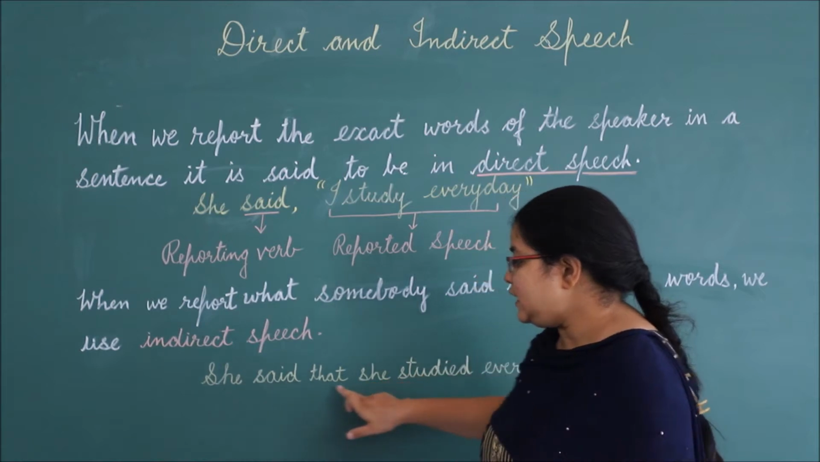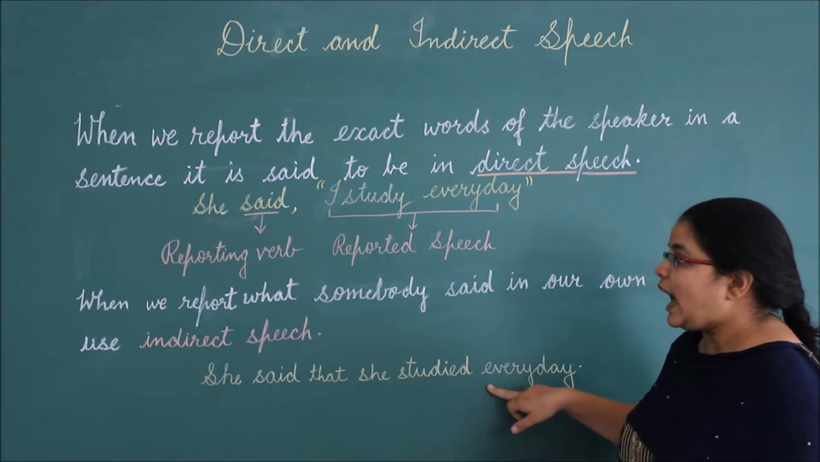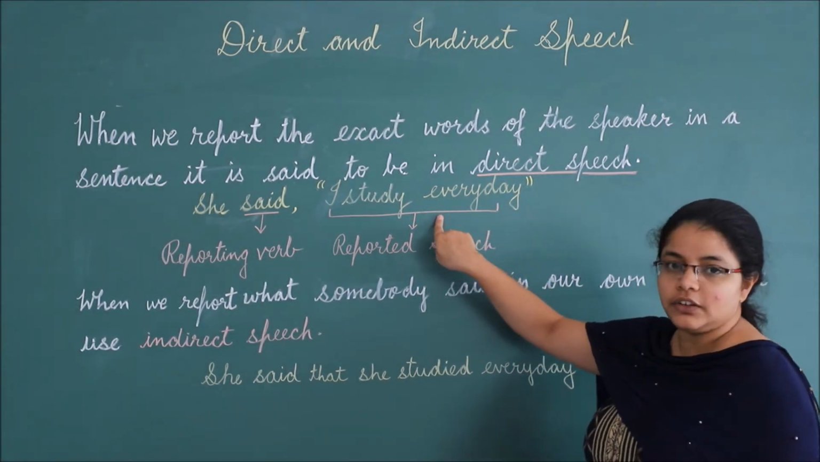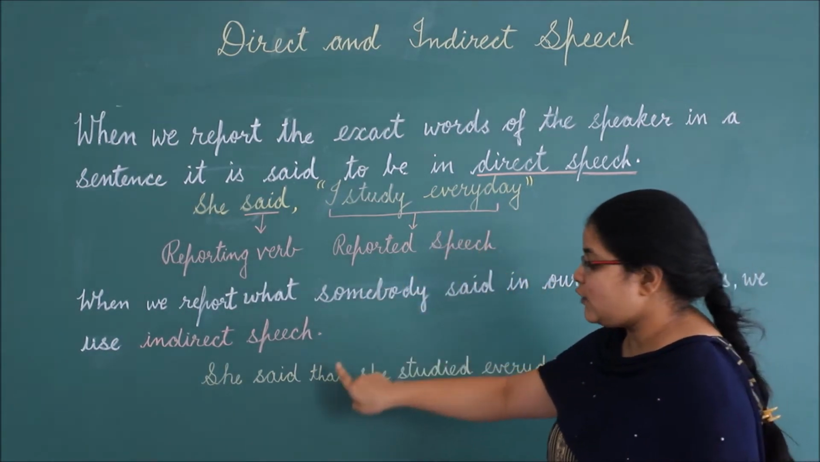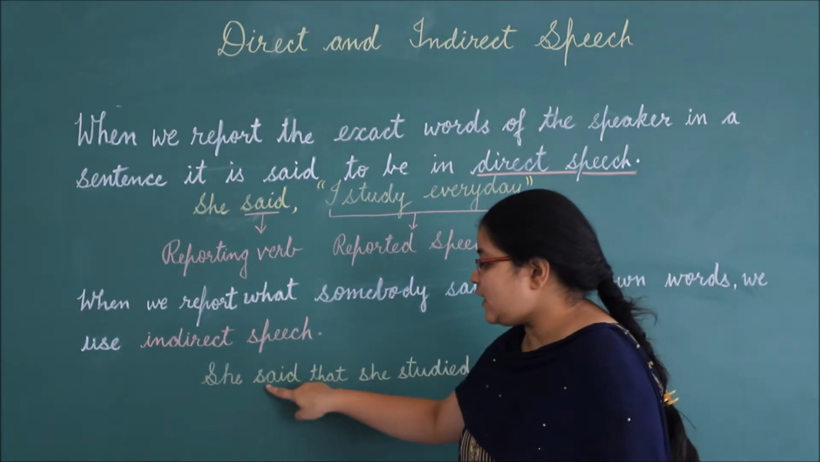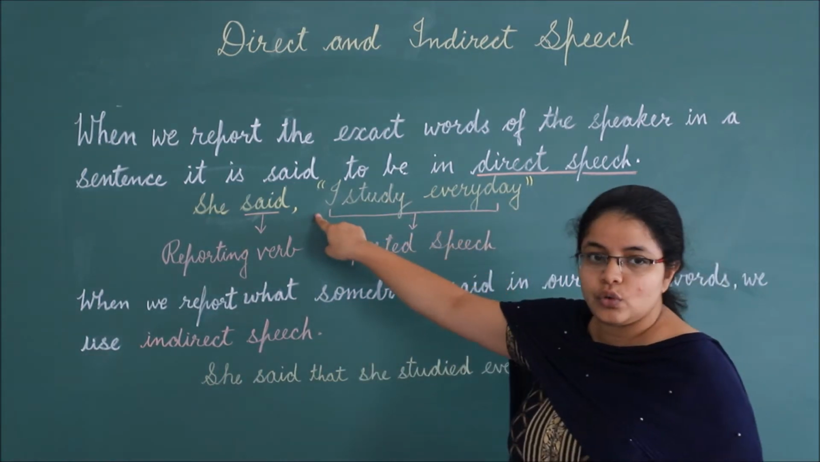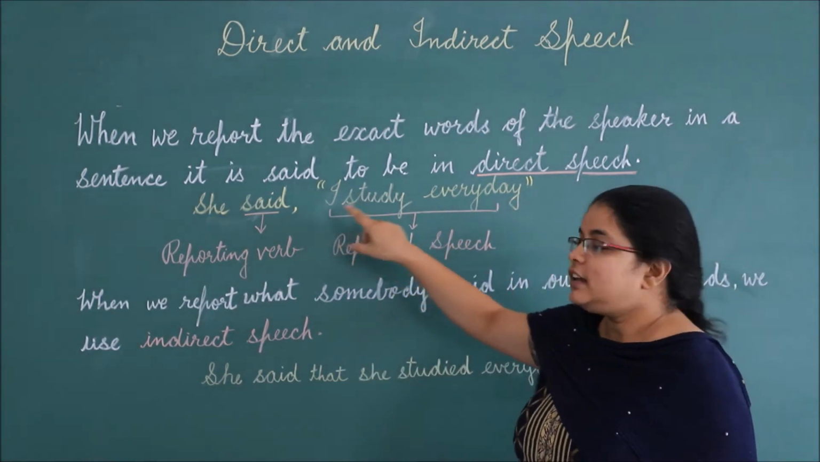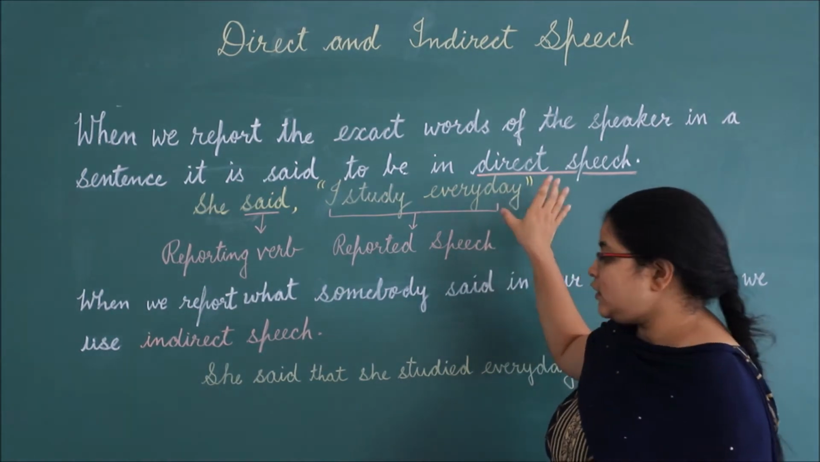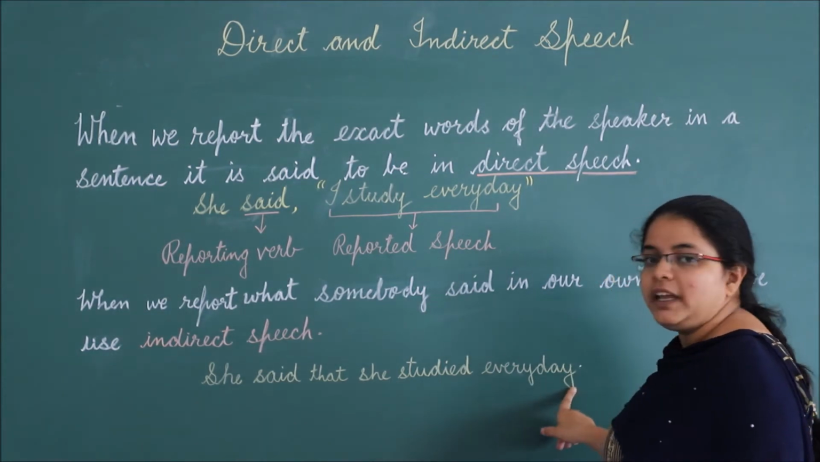Now, in this sentence, you can see that we have not used any inverted commas as we have done in direct speech. In its place, we have used a joining word, that is, "that." She said that. So, inverted commas help us to identify that the sentence is in direct speech, whereas we do not use inverted commas in indirect speech.